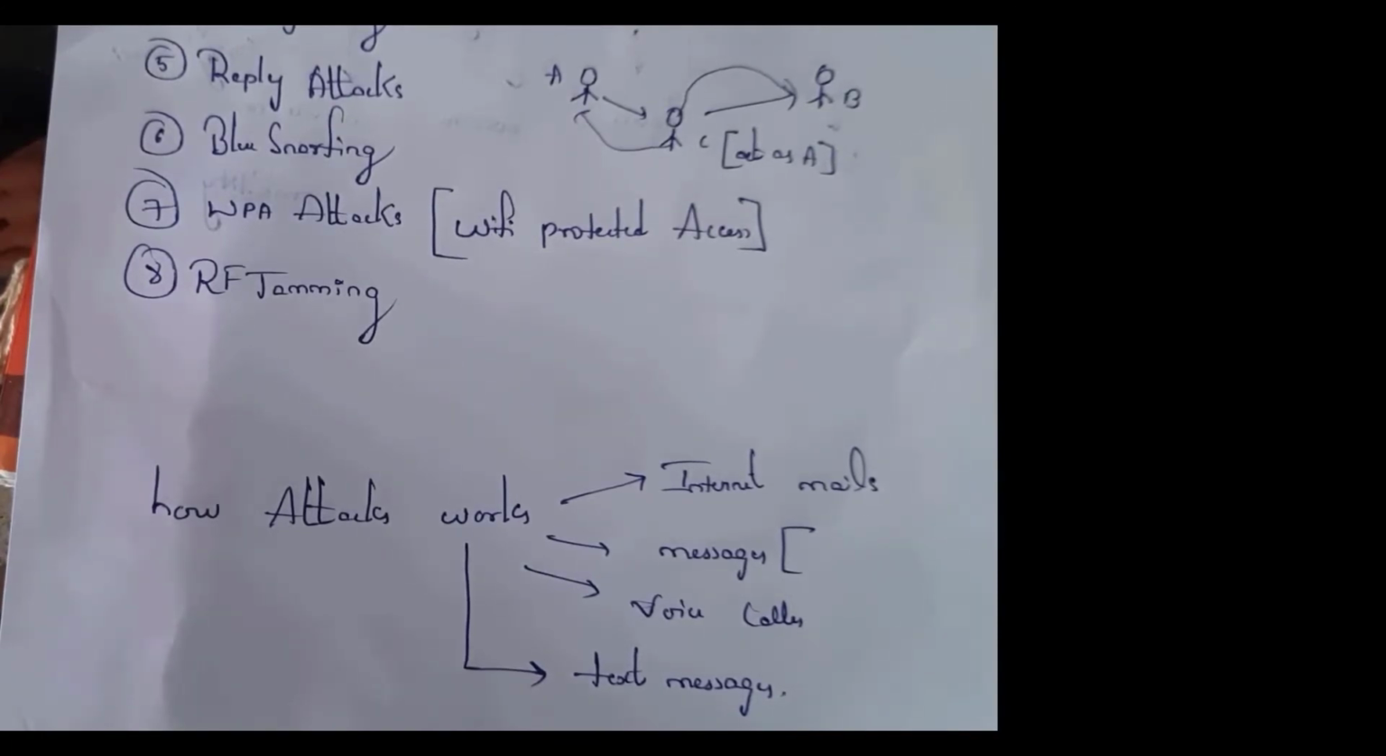Sixth one is blue snarfing. Unauthorized access to the information by using Bluetooth is known as blue snarfing. See, for example, there is an hacker. He transfers all the files such as videos, images, etc. by using Bluetooth. It is an example of blue snarfing.